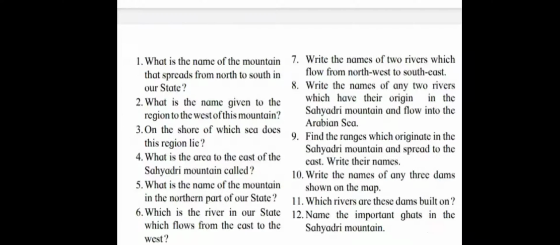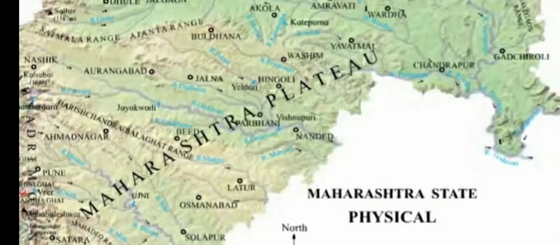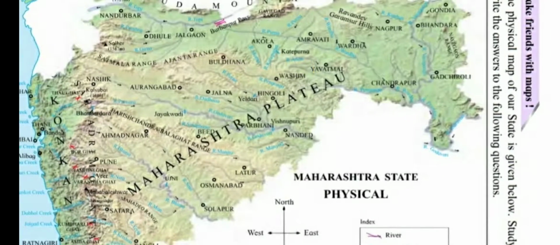Now next, which rivers are these dams built on? These dams are built on the rivers whose names are given: Godavari, Purna river, then Bhima river, Katepurna river. You can search the names. The rivers are given on the map.